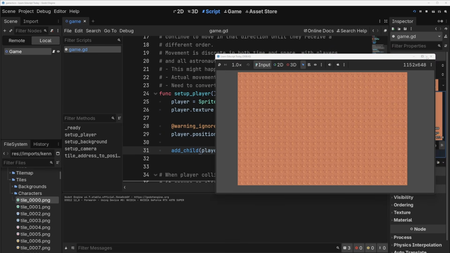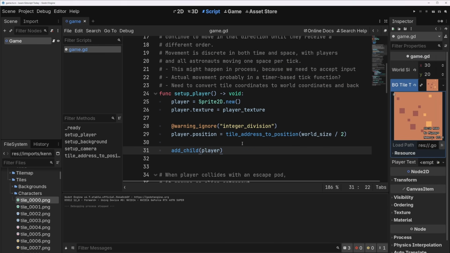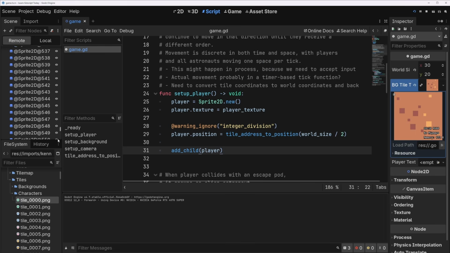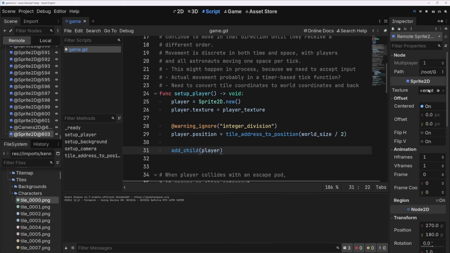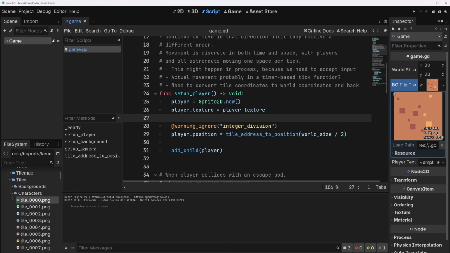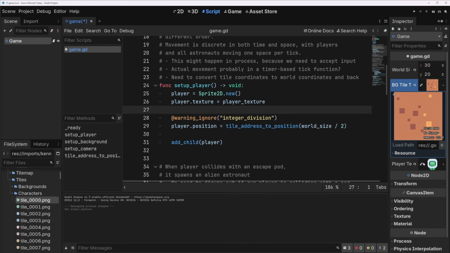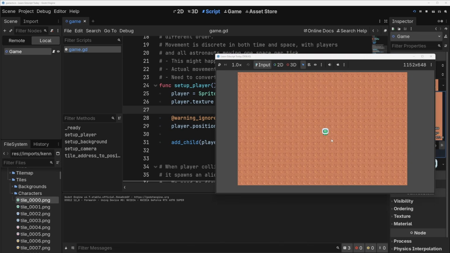We press play, and it's still not there. And why is that? Let's inspect our remote game. Everything is a Sprite2D. We have everything. We don't have a player texture yet. Why is that? Game.player texture is empty still. I messed that up. Let's just drag it in, save, play. We have a little guy. Okay, cool. That's the start.